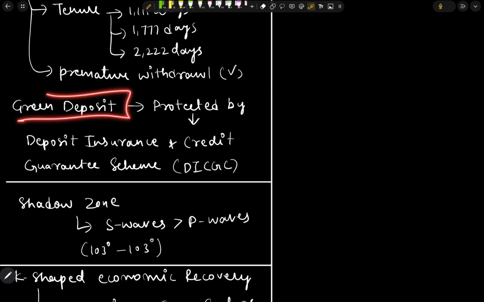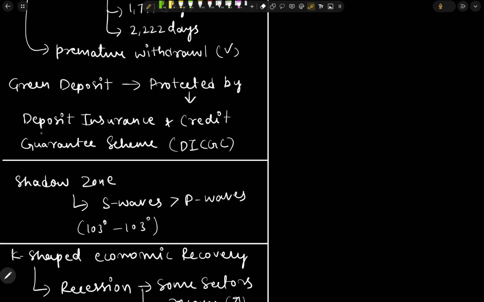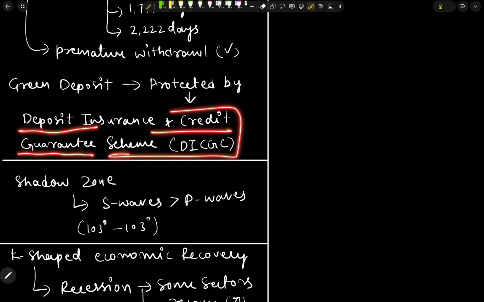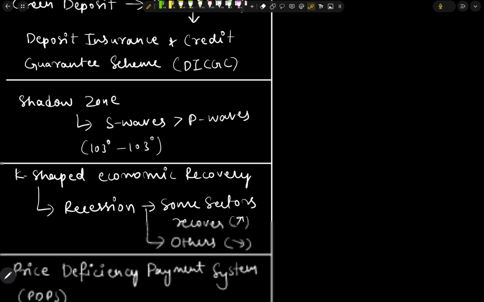And next, green deposits. So the green deposits are protected by whom? The green deposits are mainly protected by the Deposit Insurance and Credit Guarantee Scheme.